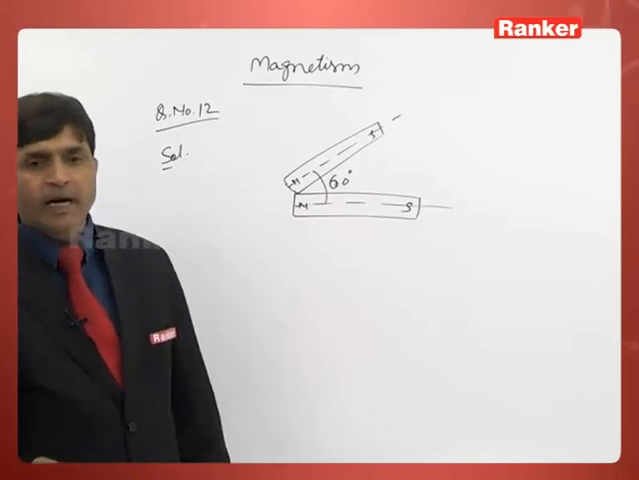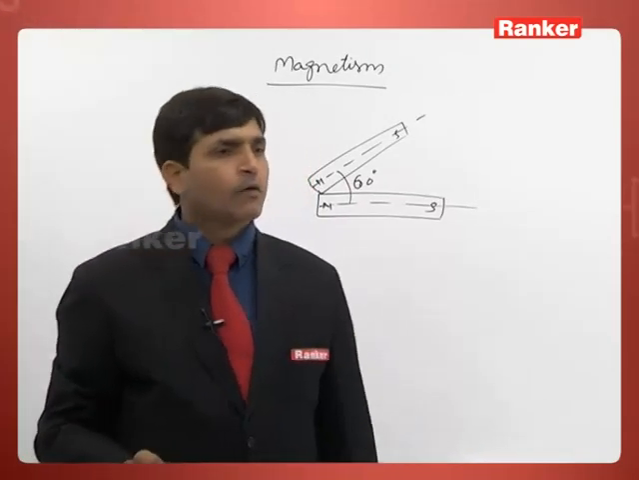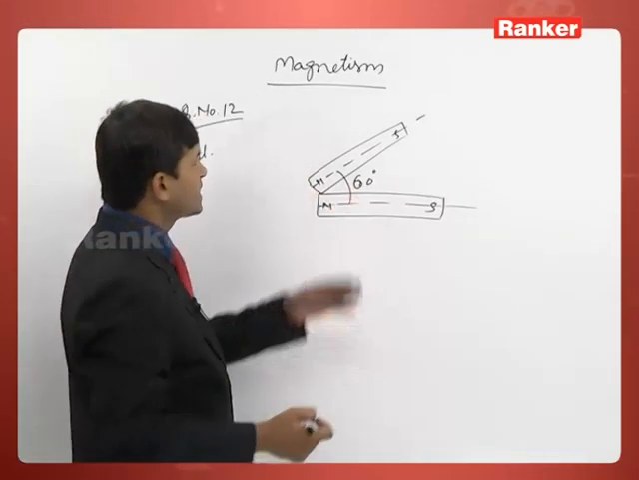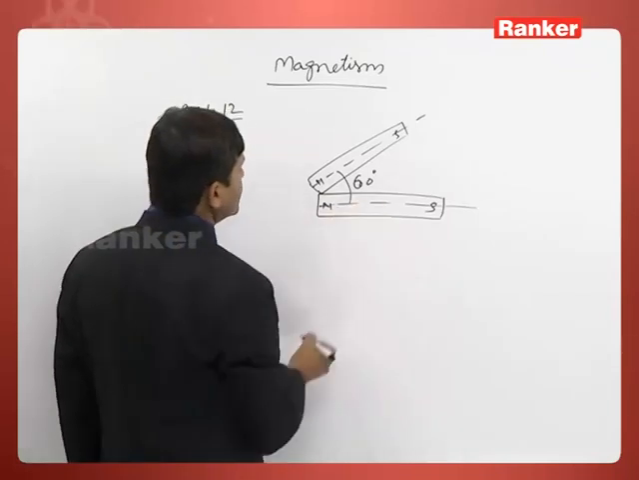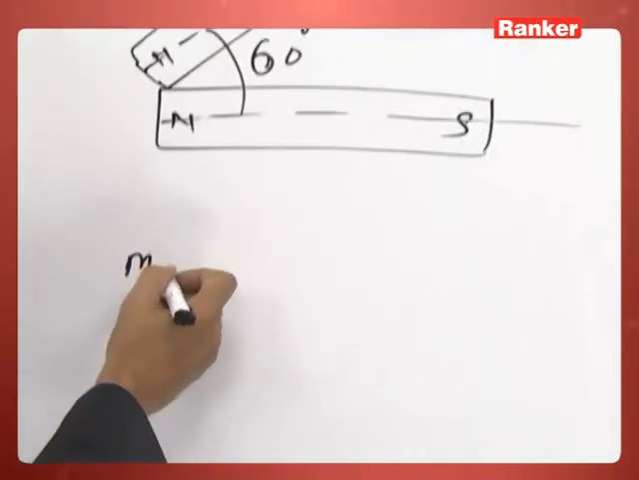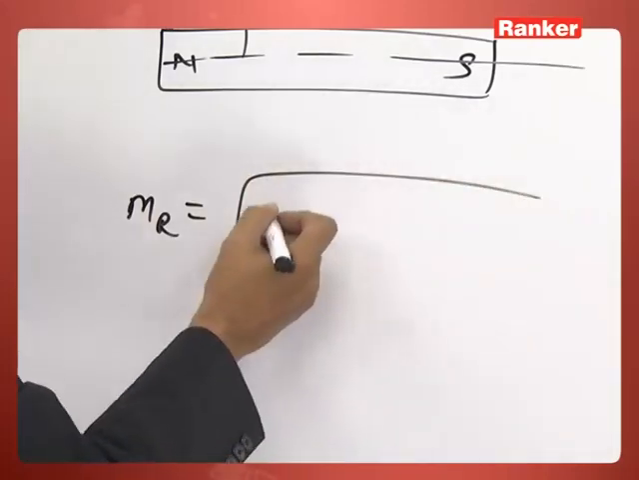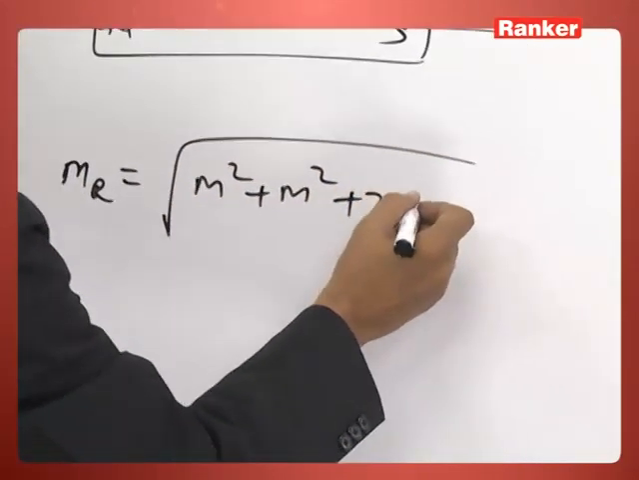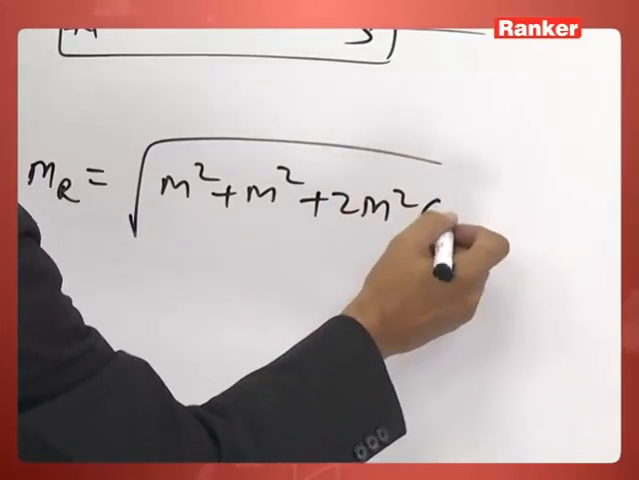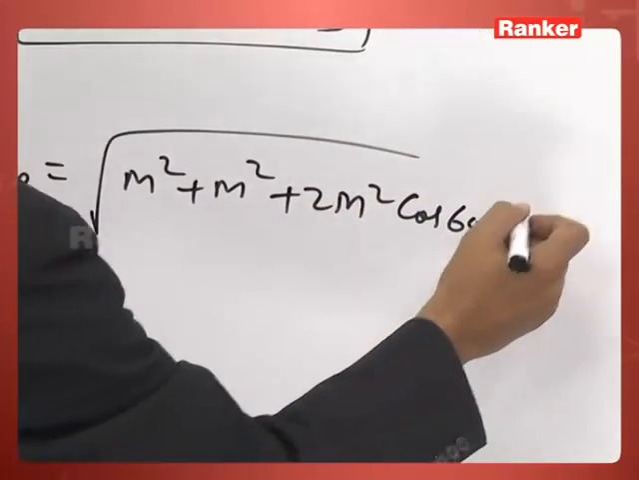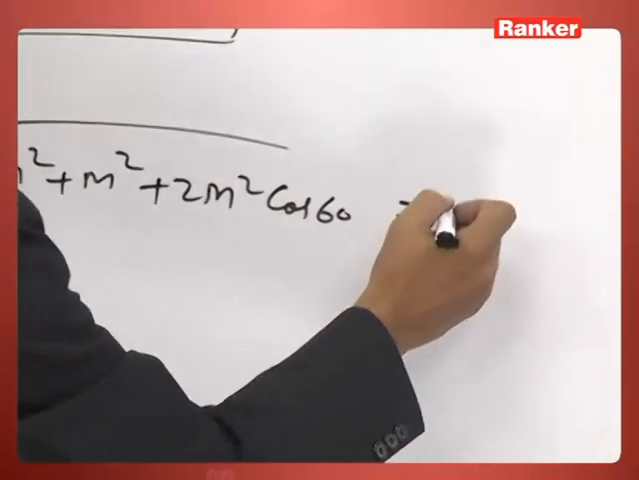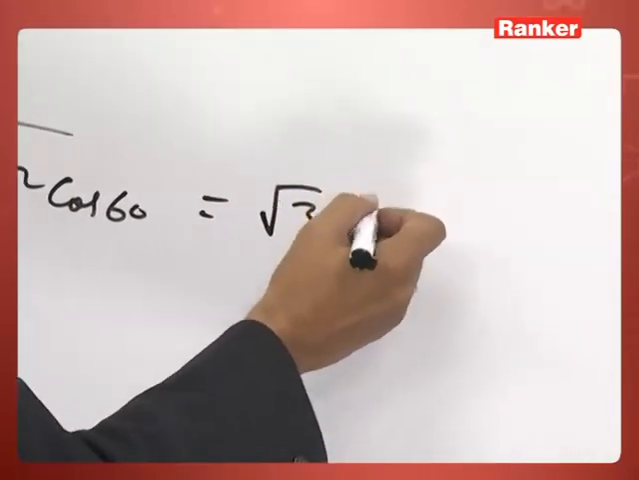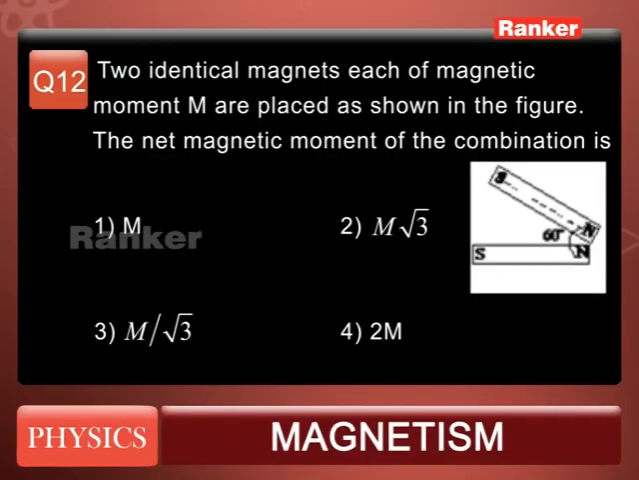It means there are two magnets, their magnetic moments making an angle of 60 degrees, each having magnetic moment M. So the resultant is equal to root of M square plus M square plus 2 M square cos 60. Cos 60 is 1 by 2, so it becomes root 3 into M. So option number 2 is the correct answer.